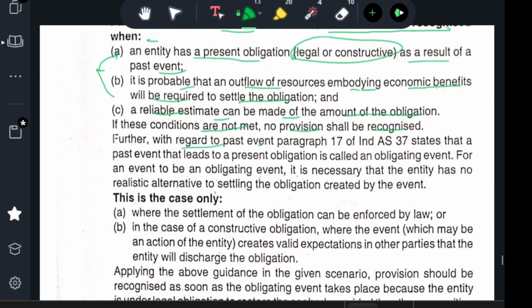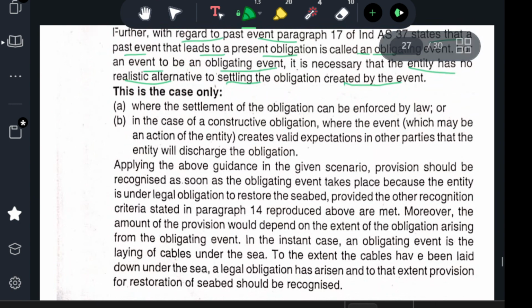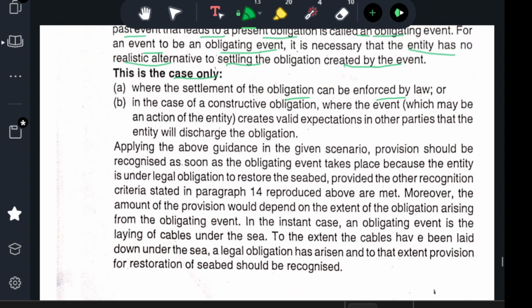Further, Ind AS 37 states that a past event that leads to a present obligation is called an obligating event. For the event to be an obligating event, it is necessary that the entity has no realistic alternative to settle the obligation created by the event. This is the case only where the settlement of the obligation can be enforceable by law.